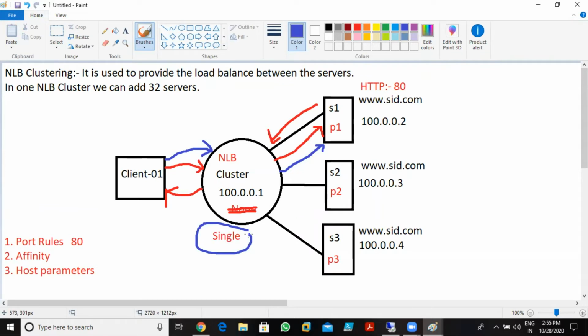Single affinity means every time it sends the query to the server that resolved the client 1 query. So if client 1 sends the query again and again, the cluster every time sends the query to server 1 to resolve. Okay, fine. Understood, both of you, Sai, Teja and Teja?